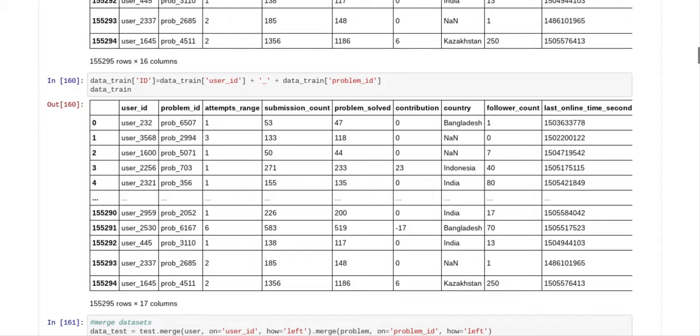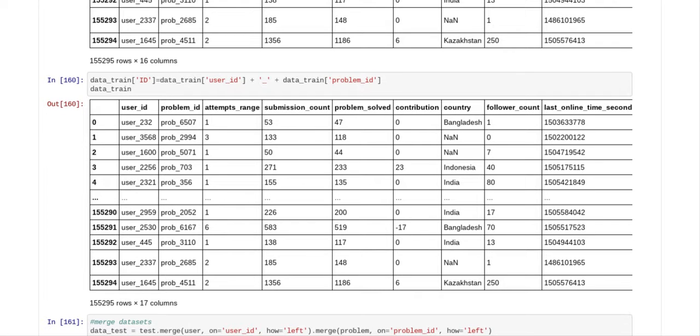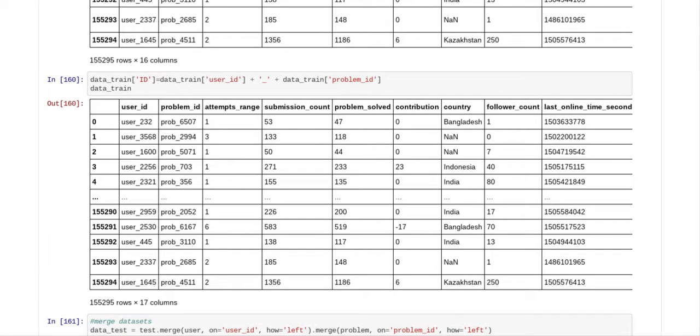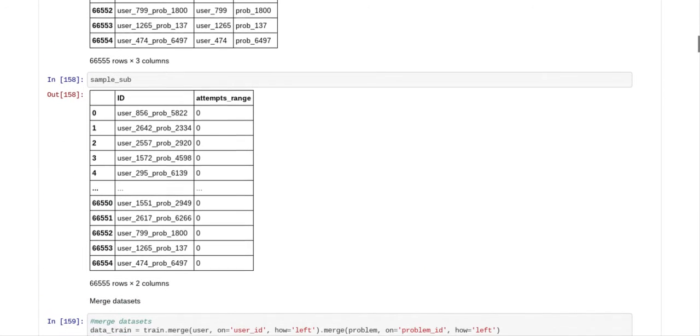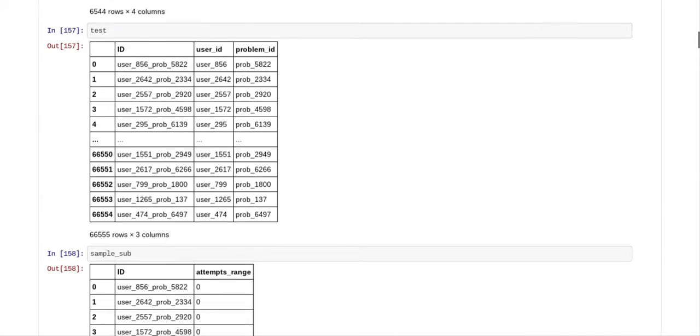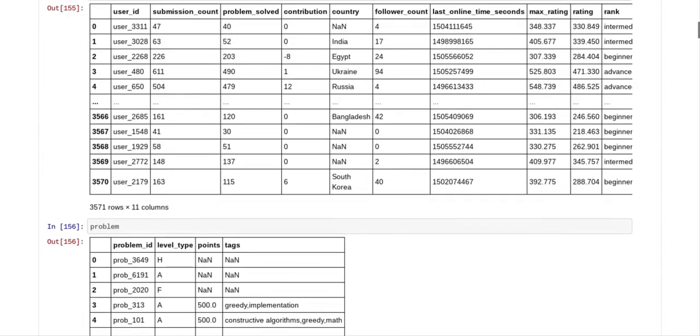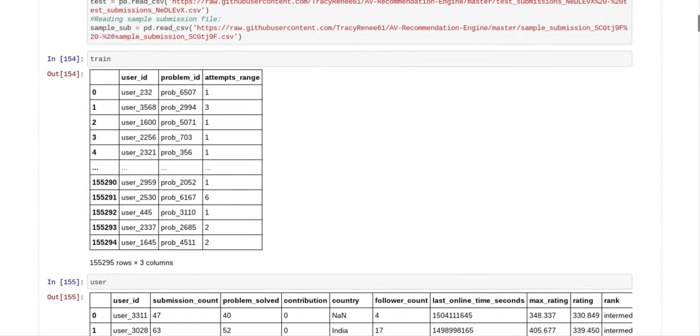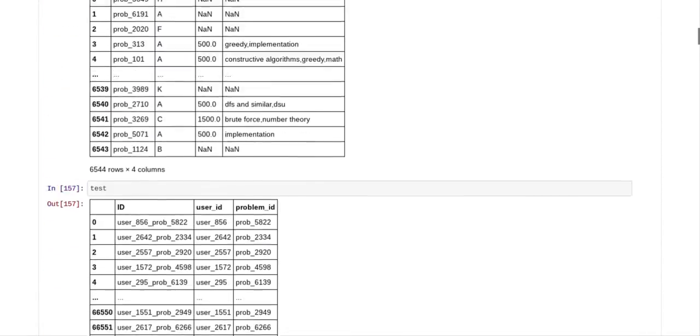The next thing I've done is I took the data train, and I want to show you something. This is your test file, and this is your ID. It's a combination of the user and the problem, and this is your train file. It's the user ID and the problem, so it's not a combination.